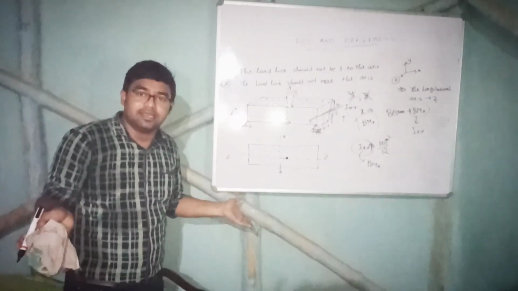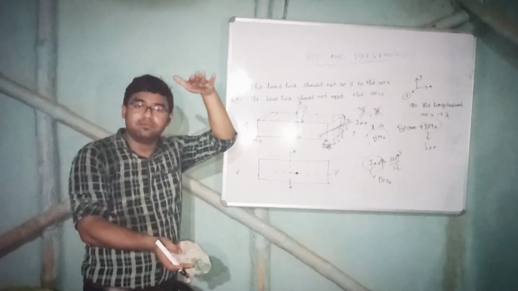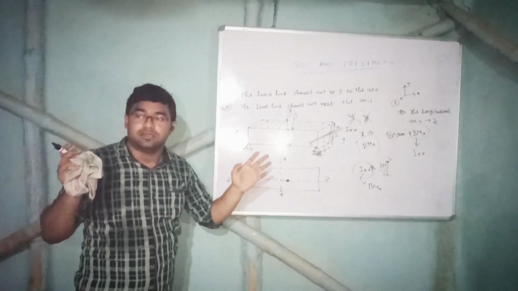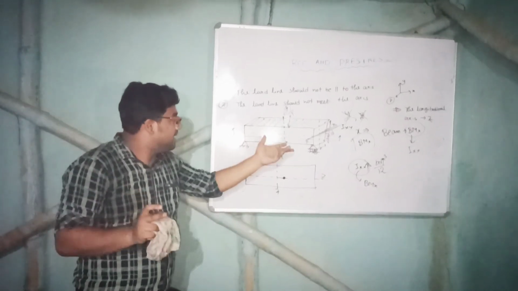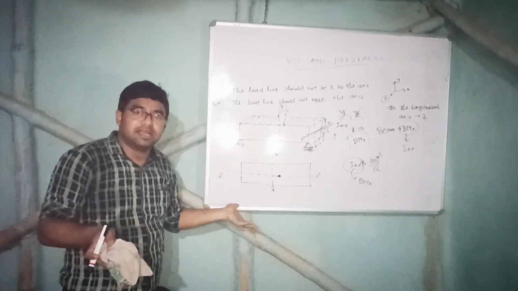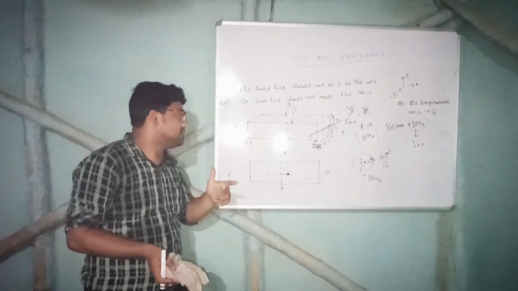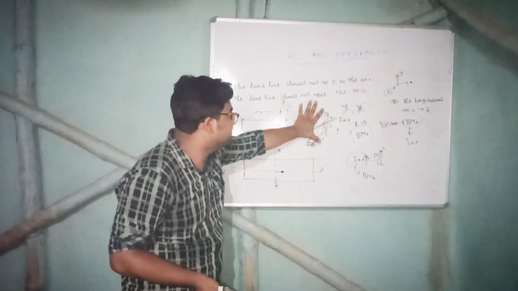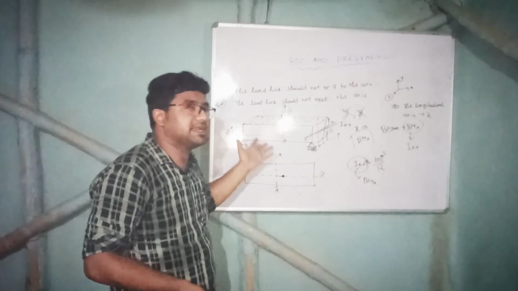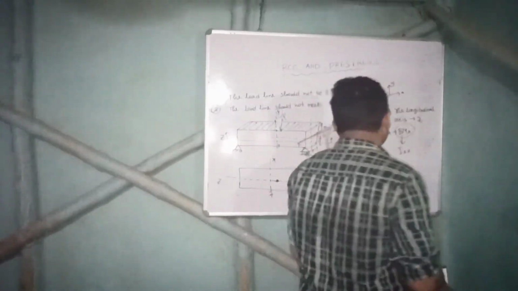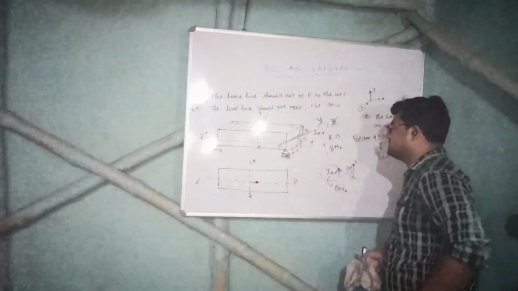So what do we know generally, right? If we increase the depth of the beam, then it will take much more moment, and our structure will be safe. So now you have understood why the D is very important in case of a beam. See, everything is connected. Strength of material, RCC, structures, all these things are connected.